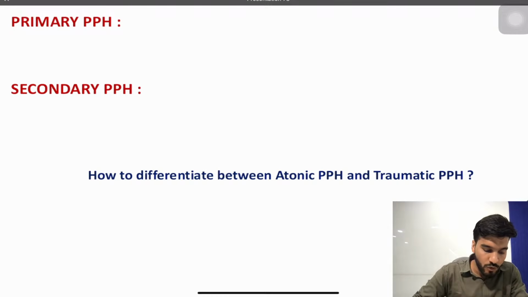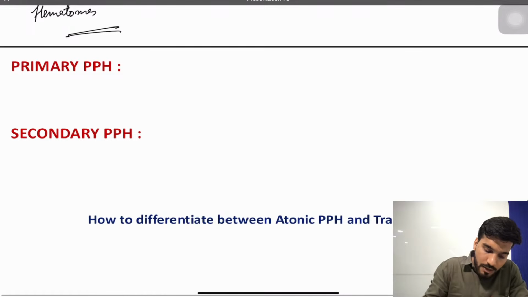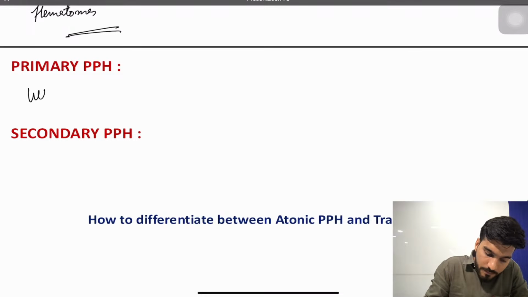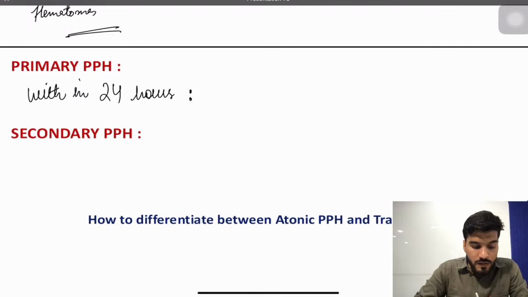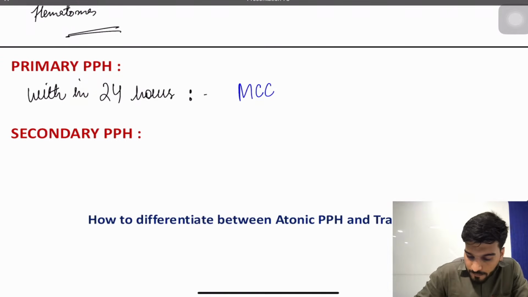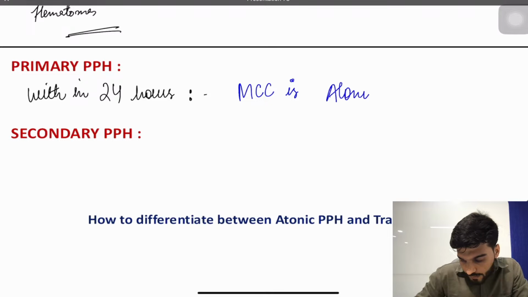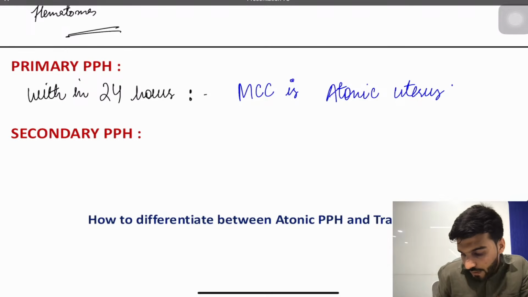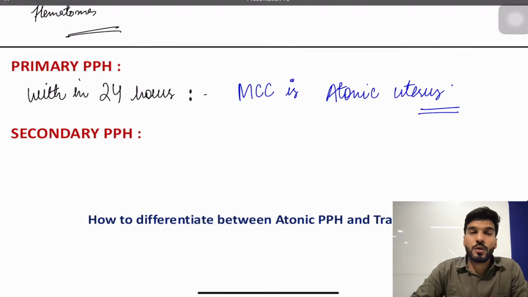Primary postpartum hemorrhage means bleeding which occurs within 24 hours, and the most common cause is atonic uterus. Is that clear? So the most common cause for primary PPH is atonic uterus.